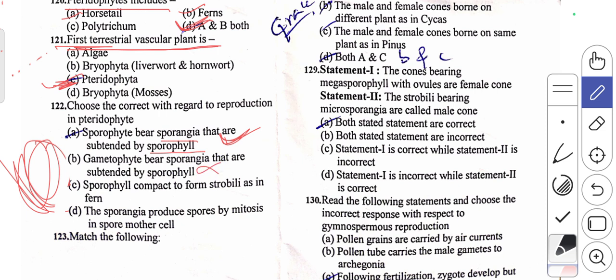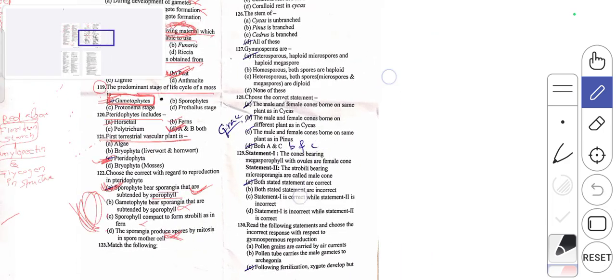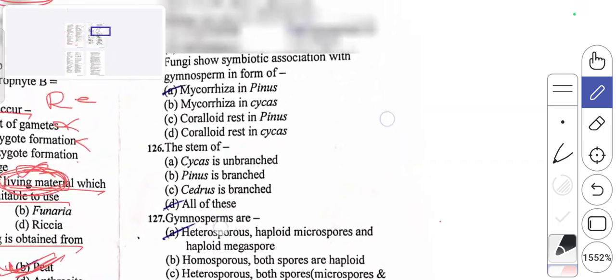The sporophylls compact to form strobili as in fern, is also wrong. The sporangia produce spores by mitosis in spore mother cells, this will be considered wrong. The right answer is A. We'll discuss the next question, that is 123. They have given the match the following here.